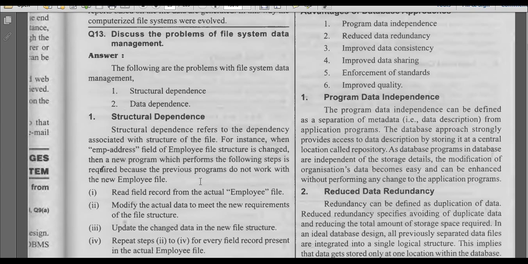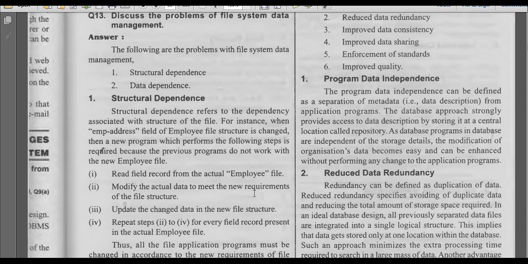So how many programs are using that particular file without the employee address, that doesn't affect. So you make a change in the structure, like you have added employee address, then in all the programs that are using that employee file, each and every program you have to update with the new file in place of the old file. So read the file record from the actual employee file, modify the actual data to meet the new requirements, update the changed data in the new file structure, and repeat steps 2 to 4 for every field record present in the actual file.